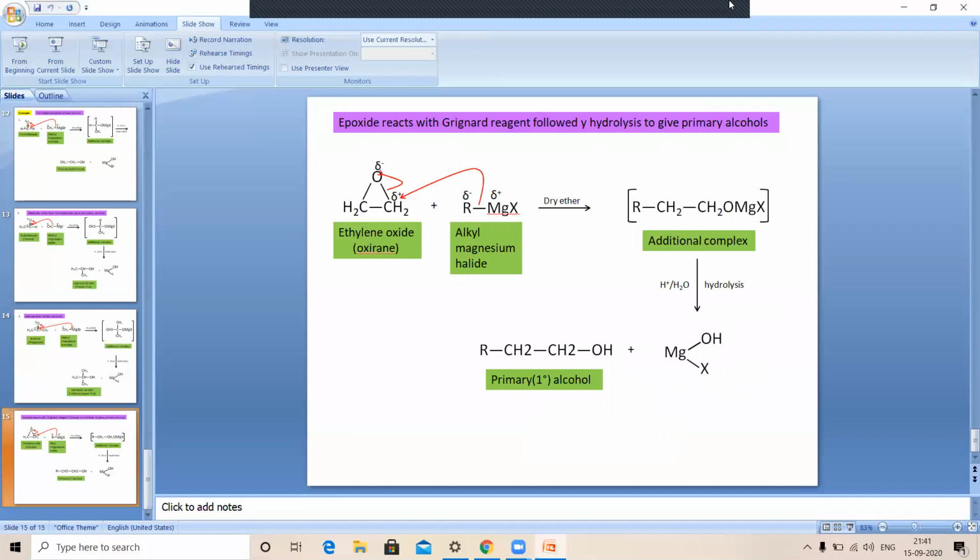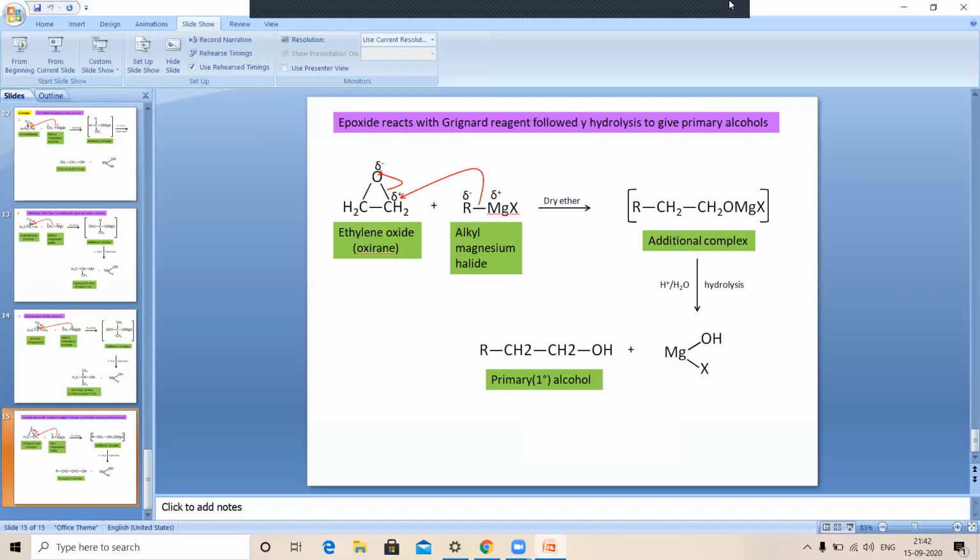If we see the mechanism, the attack of Grignard reagent takes place on the oxy compound, an addition complex is formed, which on hydrolysis gives the primary alcohols. So there is a formation of the corresponding alcohols from carbonyl compound. These are the methods of preparation of alcohols by using different methods.